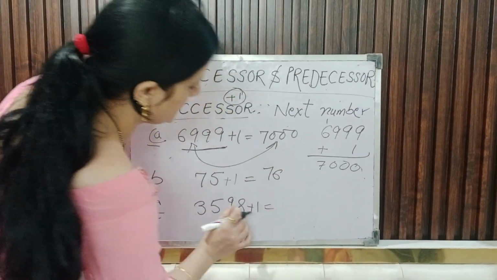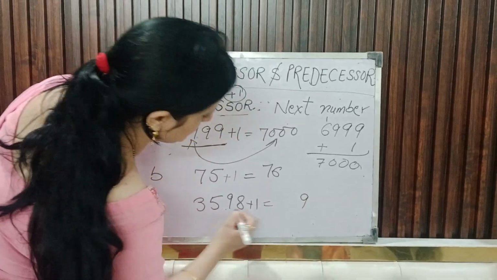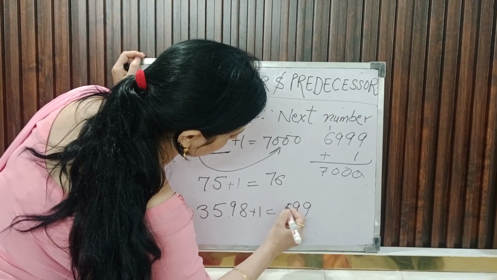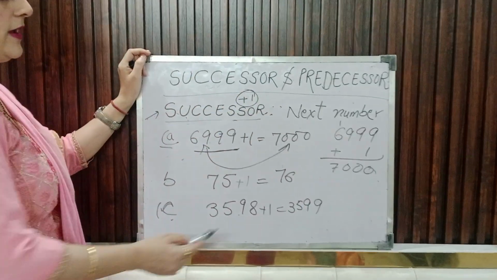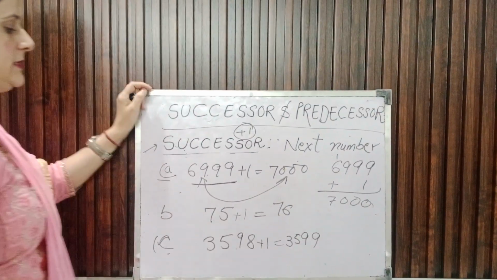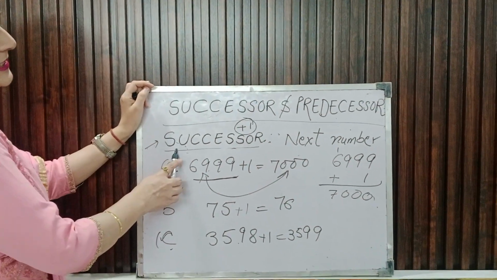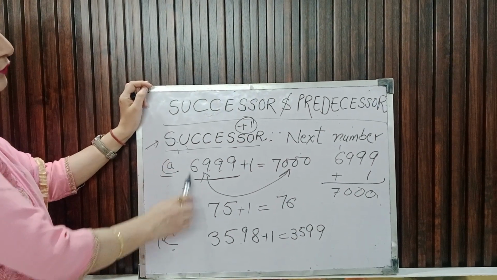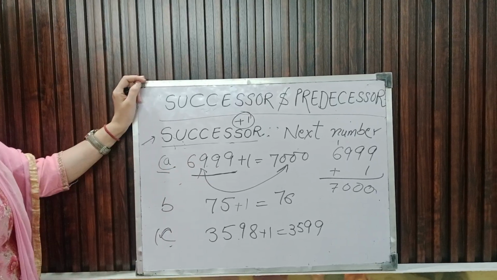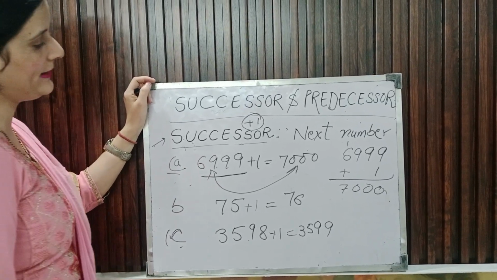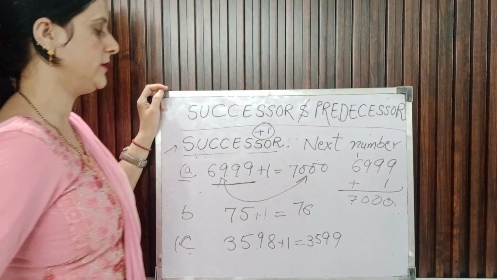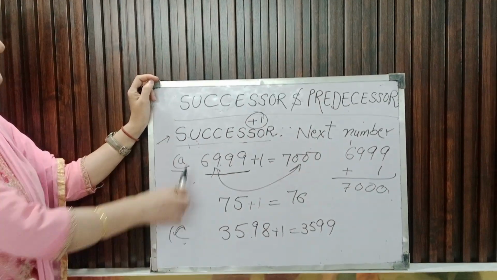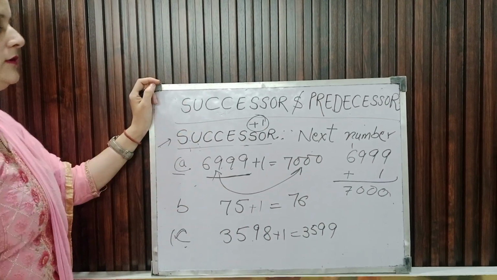And it's so easy. 8 plus 1, 9. The next is 9. And 5, 3. Now it's 3599. These are the questions related to the successor. How we have to find the successor of any given number. By adding 1 in the given number, we find the successor of the given number.